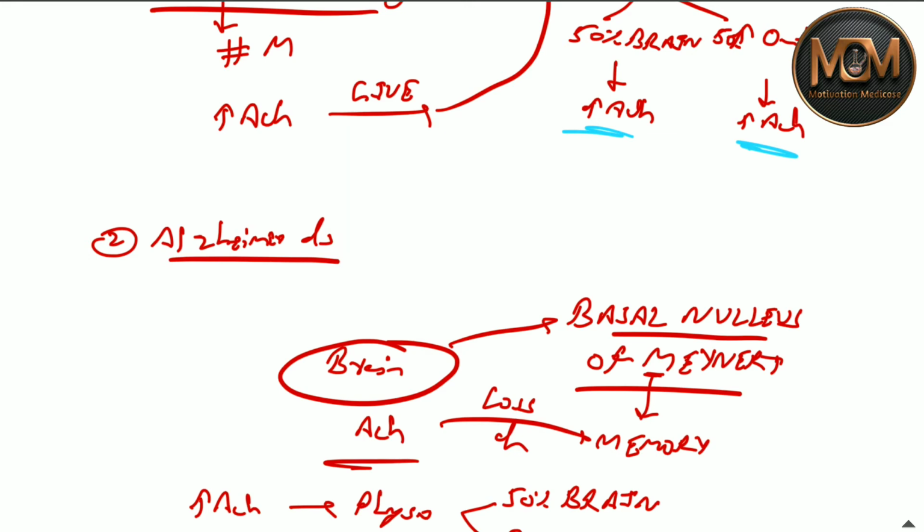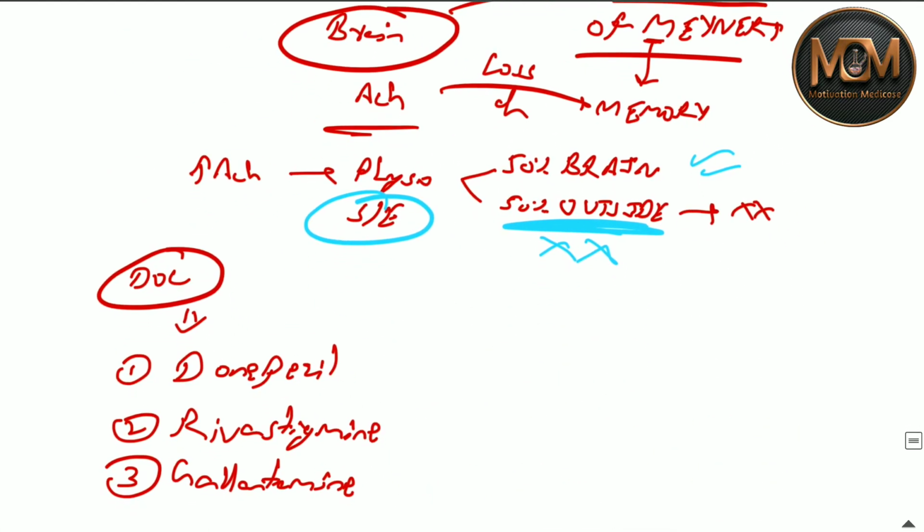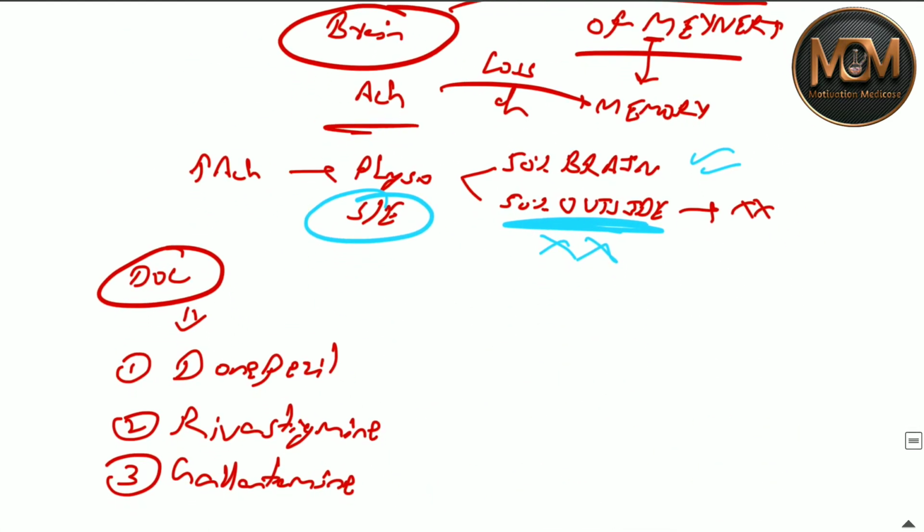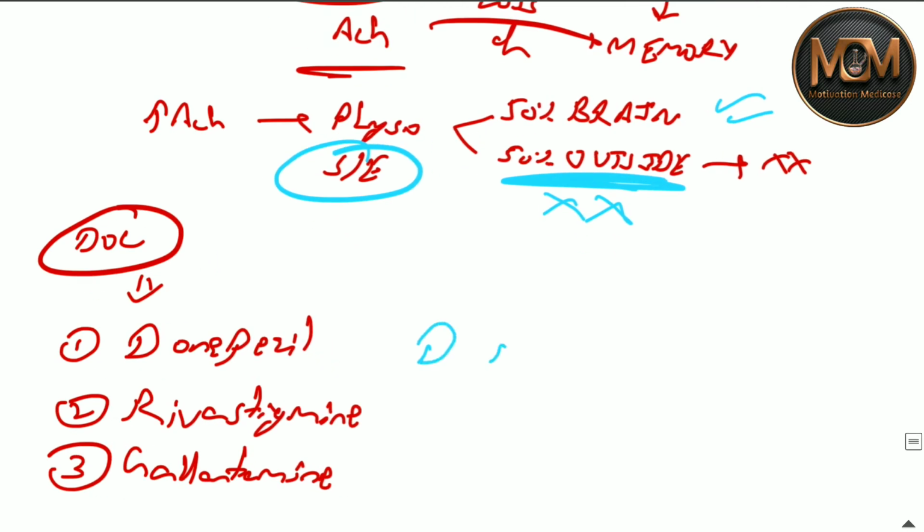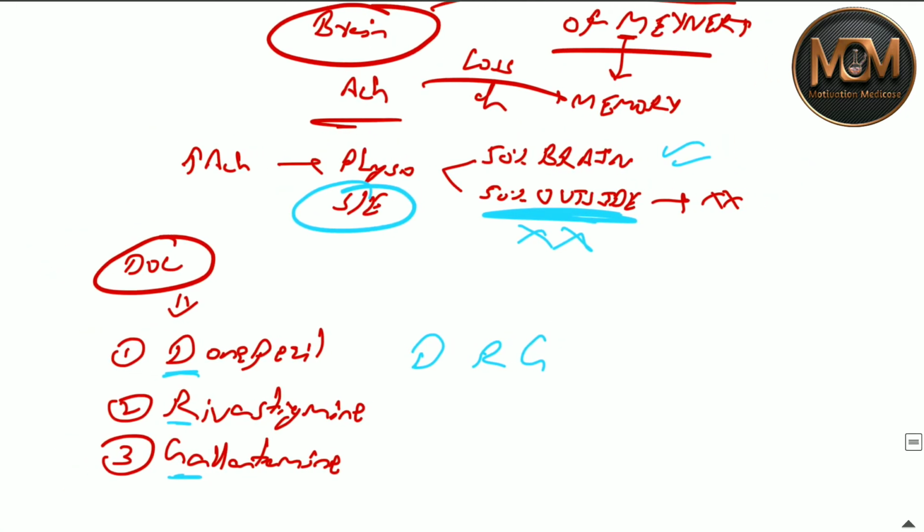But there is one side effect. If we give physostigmine in Alzheimer's disease, 50% goes to the brain, which is what we want, that's good. But 50% goes outside, and we don't want this. That's why the drugs of choice nowadays in Alzheimer's disease, which you can remember as DRG, are donepezil, rivastigmine and galantamine. These three drugs are given nowadays. They are lipid soluble, and about 99% go to the brain. That's what we want: increased acetylcholine in the brain only, not outside.